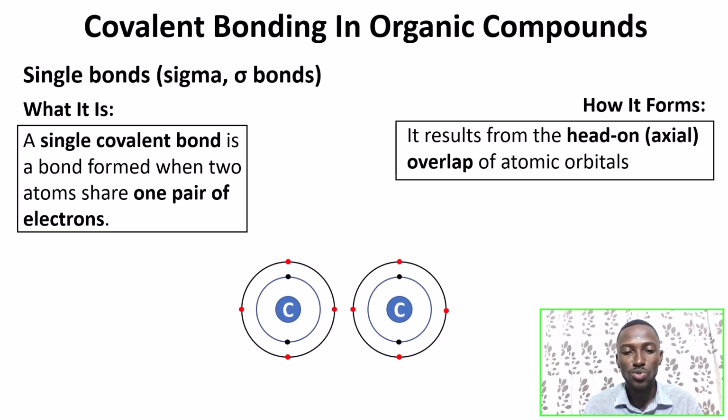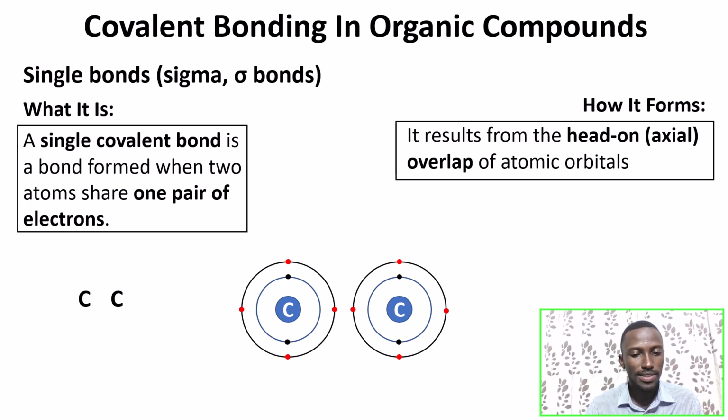So we are going to use 2 carbon atoms to explain that. Each of these carbon atoms has how many electrons in the outermost shell? They each have 4 electrons in their outermost shell, which means none of them is stable. So they have to form a covalent bond to attain stability.